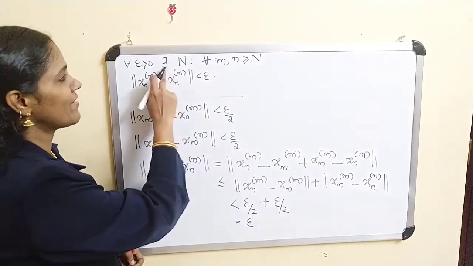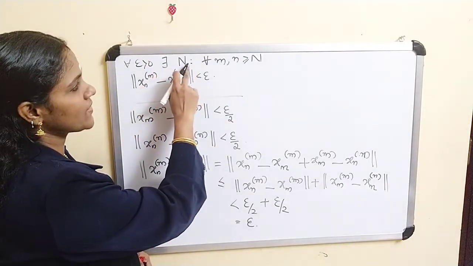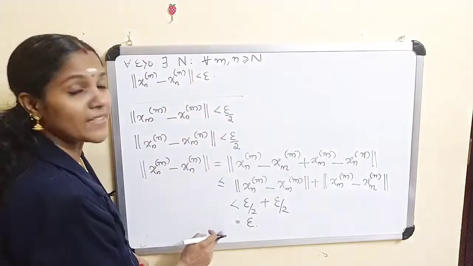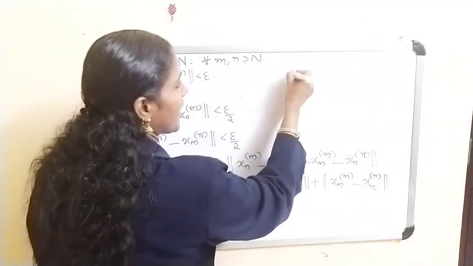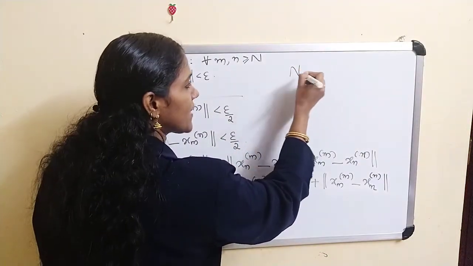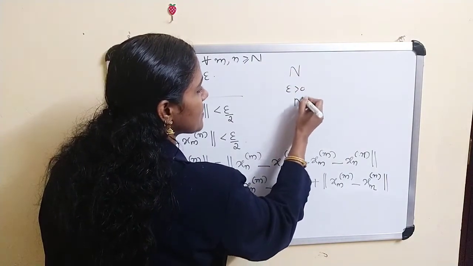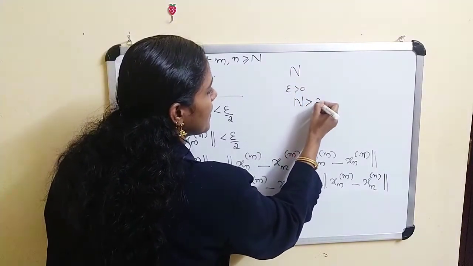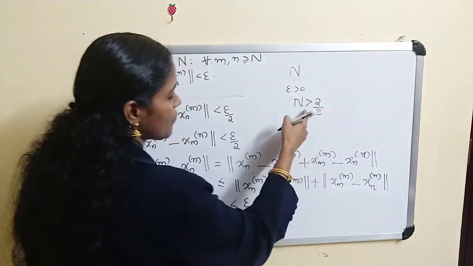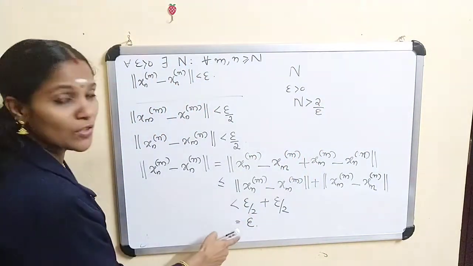Therefore for every epsilon greater than 0 there exists an integer N such that this condition holds. We are choosing N such that N is greater than 2 by epsilon, and for this N this condition holds.